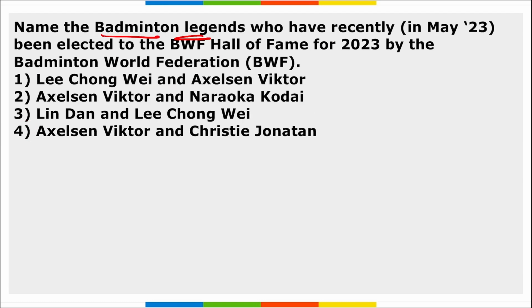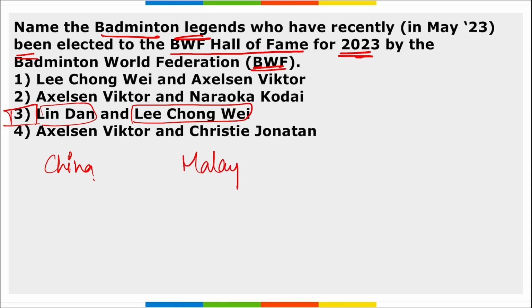Name the badminton legends who have recently been elected to the BWF Hall of Fame for 2023 by the Badminton World Federation. They are Lin Dan and Lee Chong Wei. Lin Dan, remember, is from China, and Lee Chong Wei is from Malaysia.